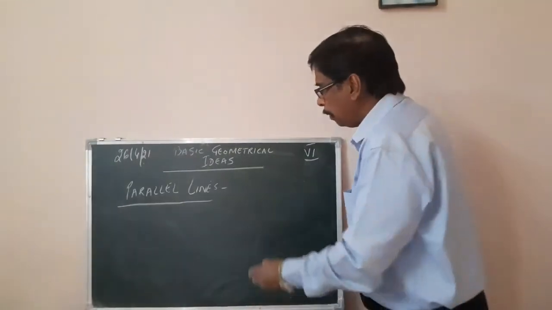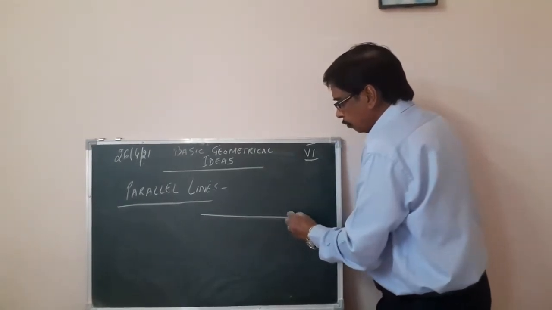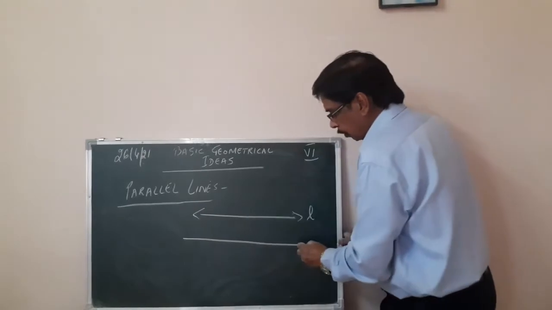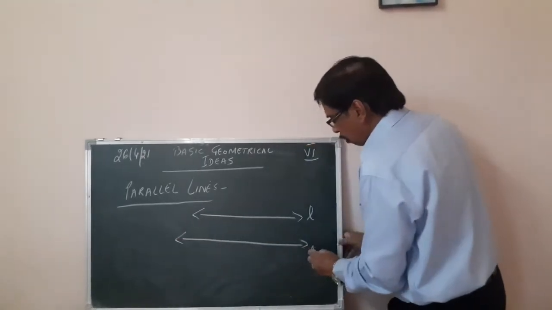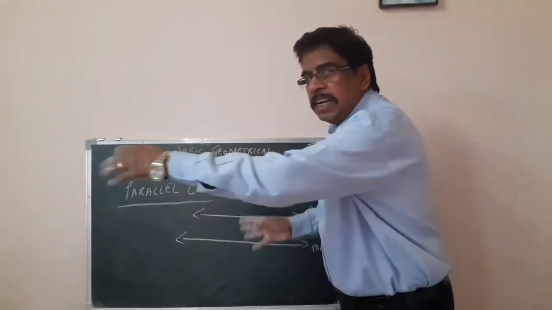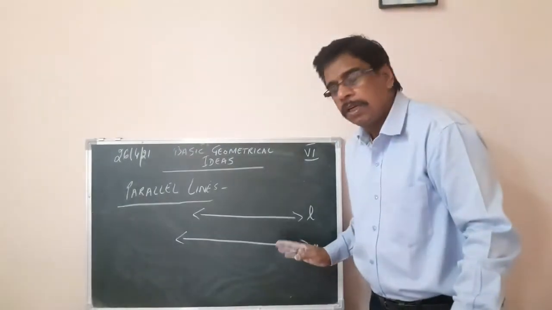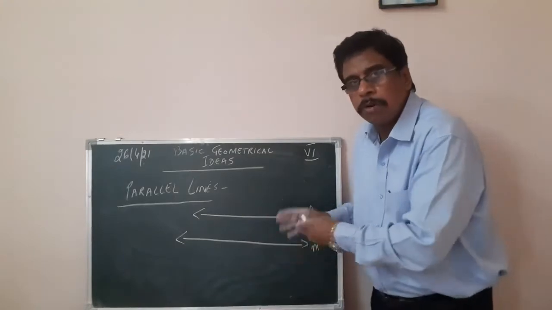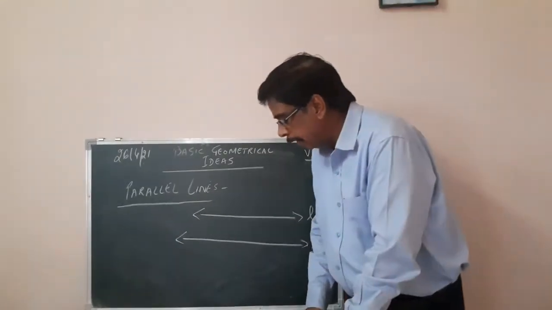Right? For example, we have here one line, line L. We have another line here, line M. Both these lines are extending indefinitely in either direction. The distance between them is the same. They do not intersect, they do not meet. They are called parallel lines.